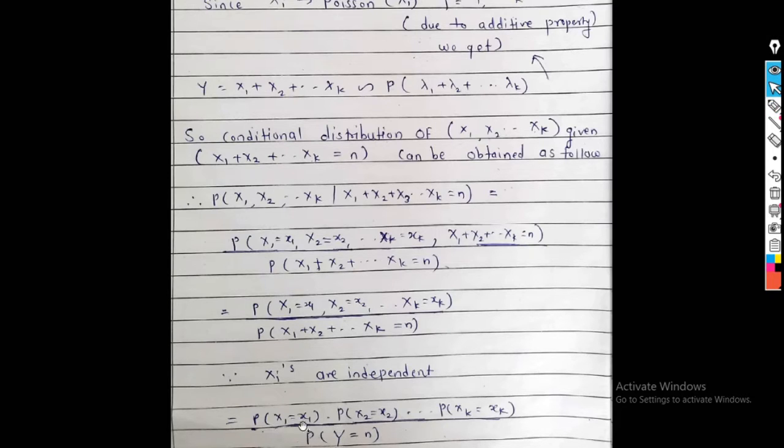So we know that xi follows Poisson distribution with parameter lambda i. That is, x1 follows Poisson distribution with parameter lambda1, x2 follows Poisson distribution with parameter lambda2, and so on; xk follows Poisson distribution with parameter lambda k.